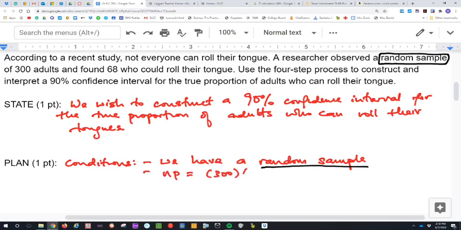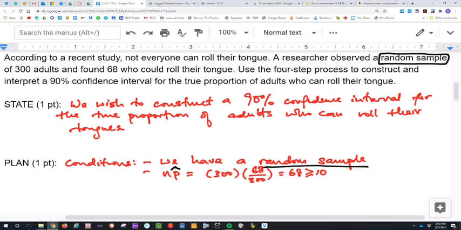Second thing is because this is a proportion problem, we're dealing with categorical data, whether they can or cannot roll their tongue. We have to check for normality, right? N times P. Because we don't know the population proportion, but we do know the sample proportion, it's N times P hat equals 300 times 68 over 300 equals 68.